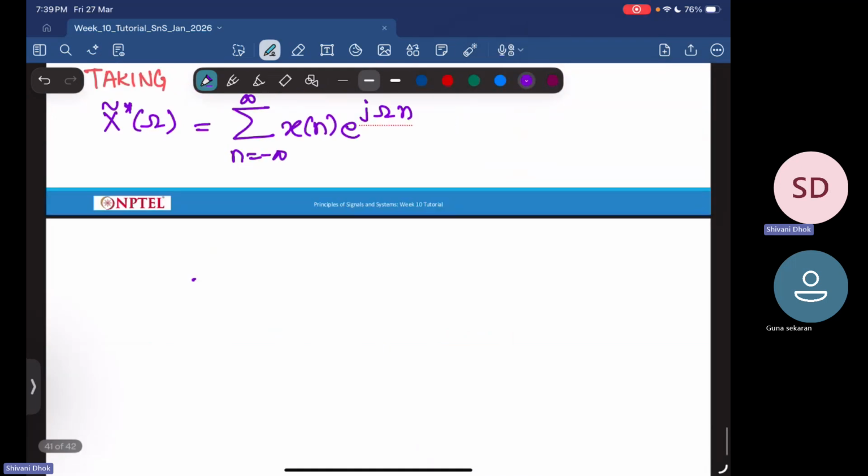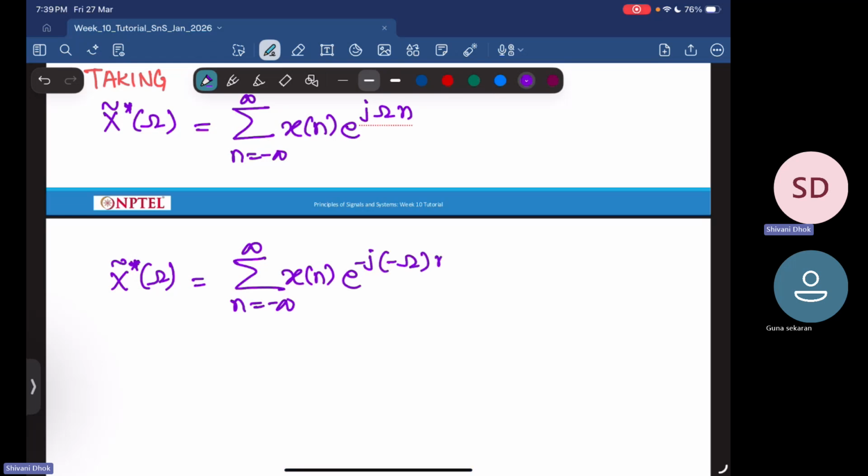Now I can write this as, so I have X tilde conjugate of omega as summation n running from minus infinity to infinity x of n, which I can write as e power minus j minus omega n.